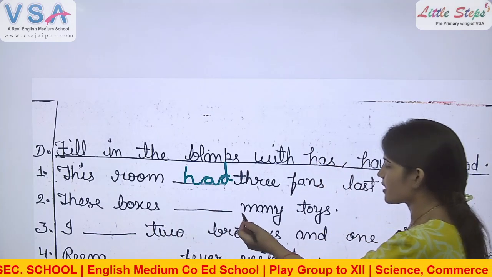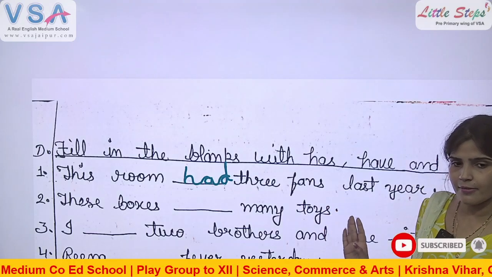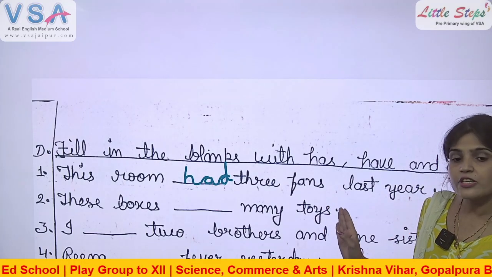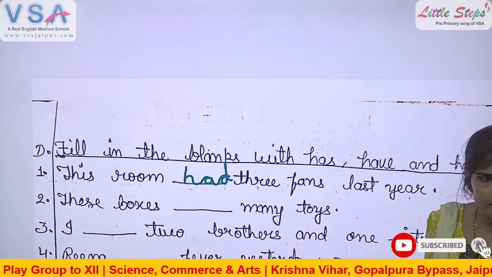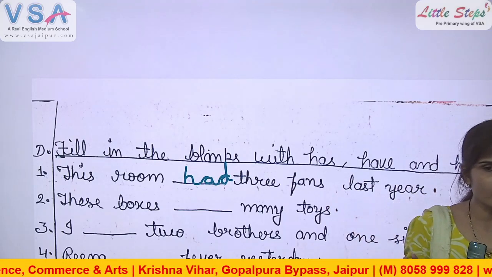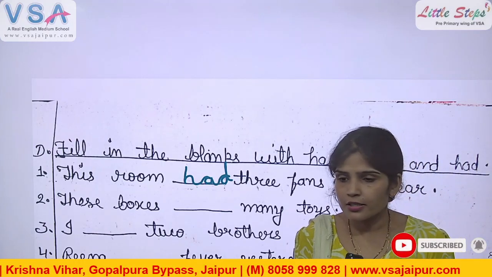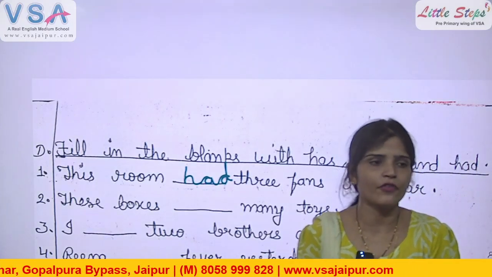These boxes dash many toys. First of all, tell me, are we talking about past time here? About which time are we talking? We are talking about present time. If there is no word that indicates the past time, then we will fill in the present time. If there is a word that tells us about past time, then we will fill the past verb only.